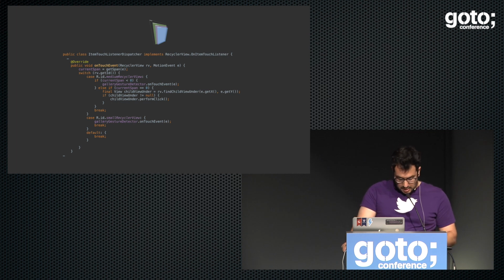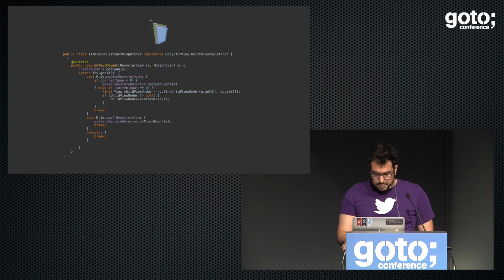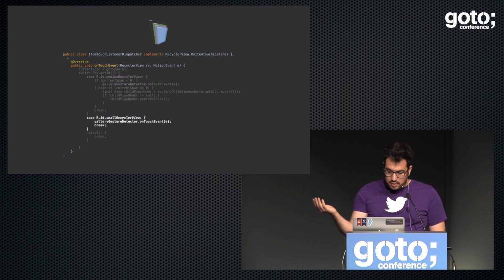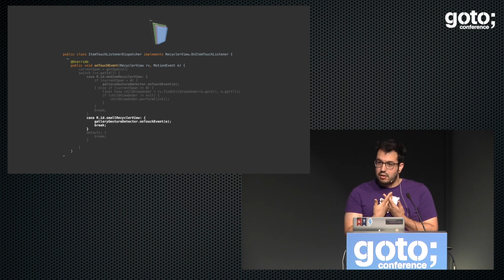So how does it look? Well, it looks like this. It has more stuff, but the touch event is probably the most important part. Since both recycler views are using the same, we can get the ID of the recycler view. So at all moments, we know which recycler view is getting the touch event.